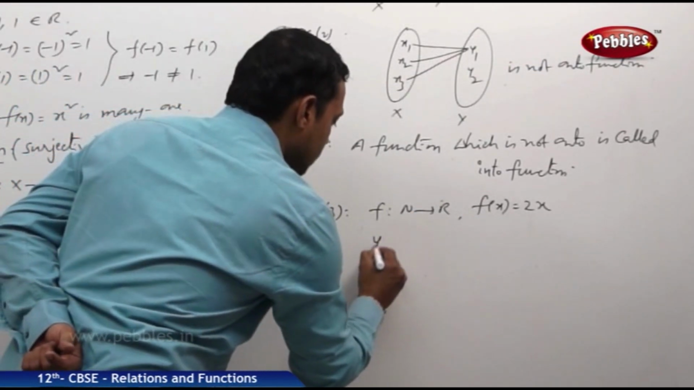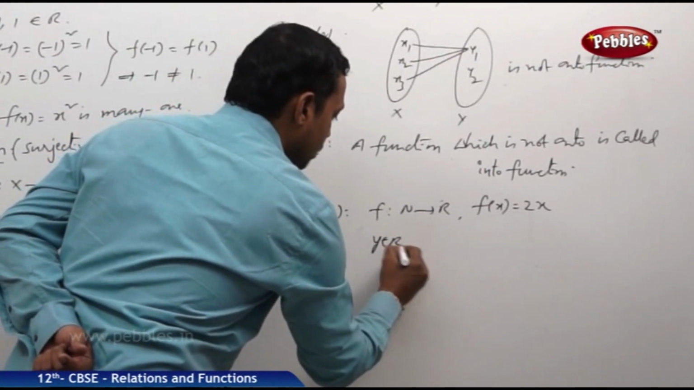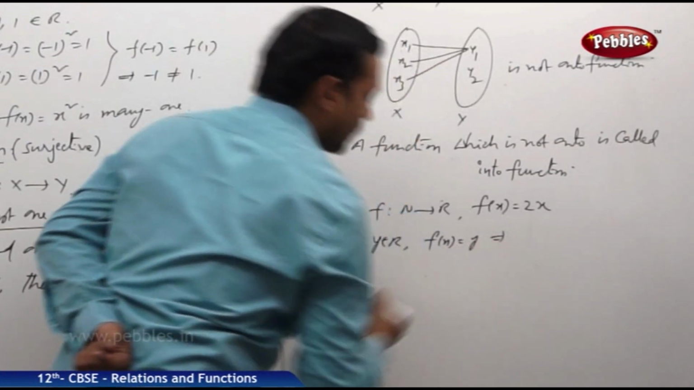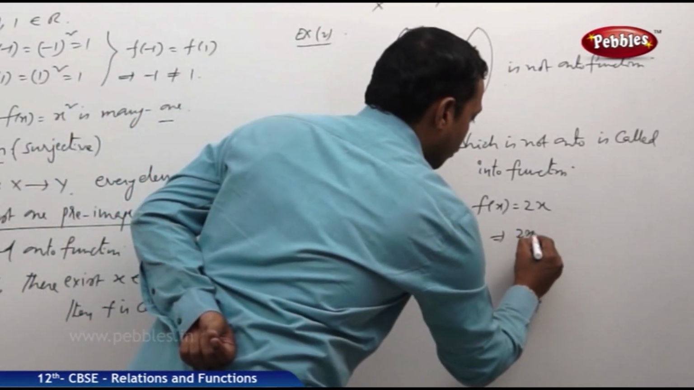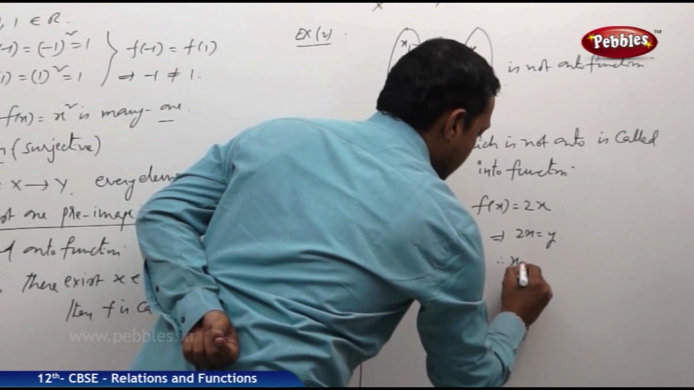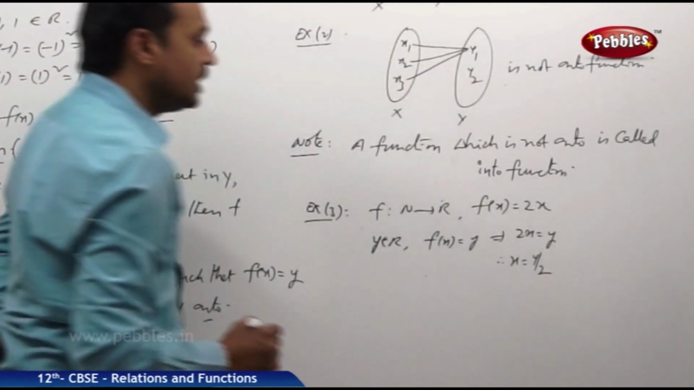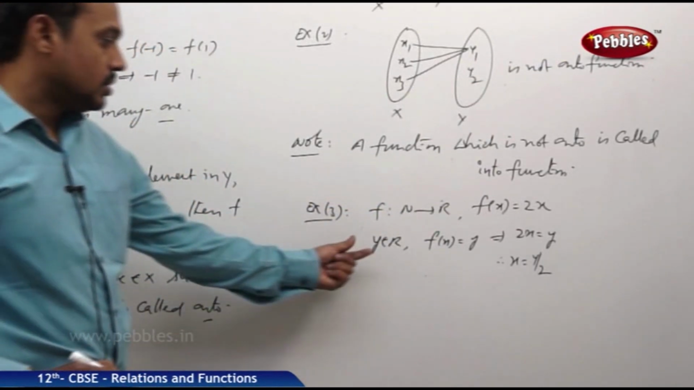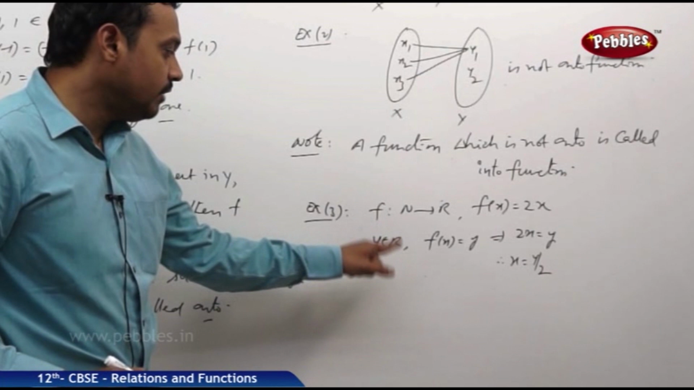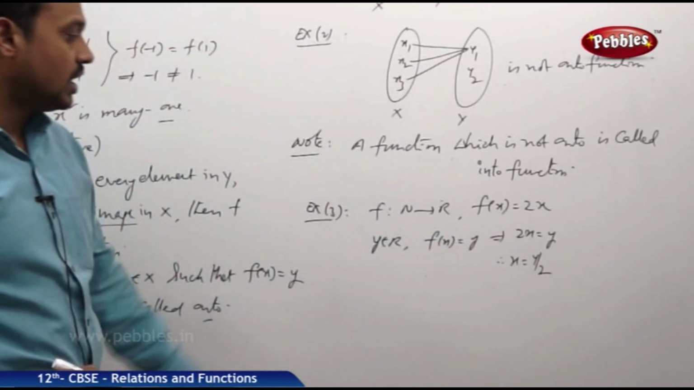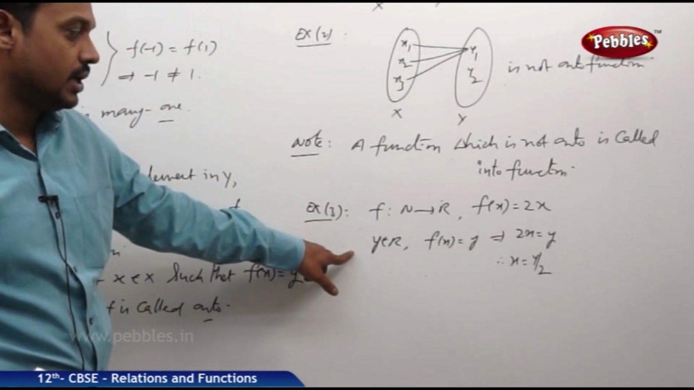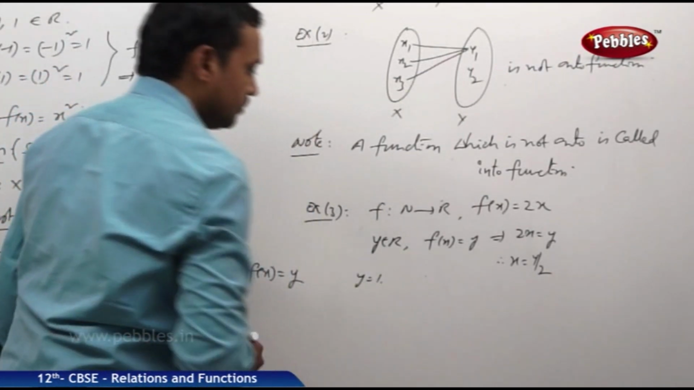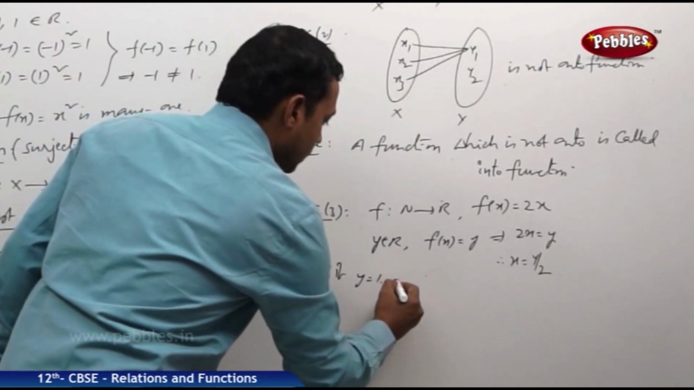I am taking some element y belongs to R, such that f of x is equal to y. That means 2x is equal to y. Therefore x is equal to y by 2. Is y by 2 a natural number always? No, because for some y values it may be a natural number, but not for all real numbers. So without loss of generality, y is equal to 1.